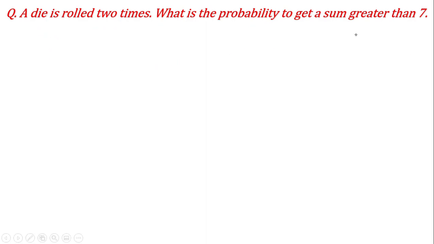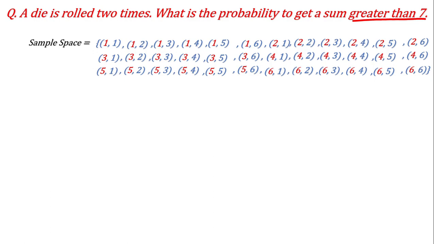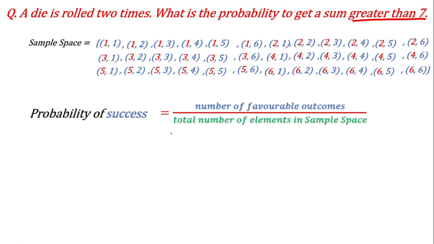What is the probability to get a sum greater than 7? Just now I told you that first of all you will focus on the sample space, which I have explained before. These are all the 36 elements in the sample space. What is the formula for the probability? The formula was the number of favorable outcomes divided by the total number of elements in the sample space.